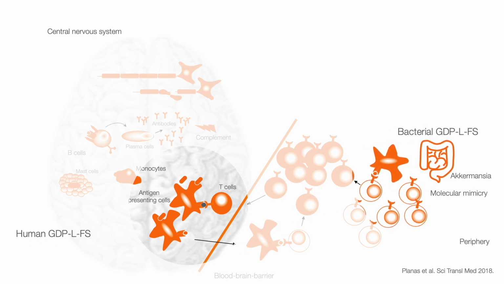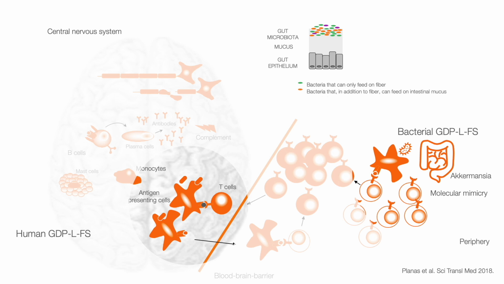This finding led us to hypothesize that Akkermansia could activate naive autoreactive T cells in the gut by molecular mimicry. In the gut mucus, there are different types of bacteria. Bacteria that can only feed on fiber in green. Bacteria that, in addition to fiber, can feed on intestinal mucus in orange. And also pathogenic bacteria in purple.